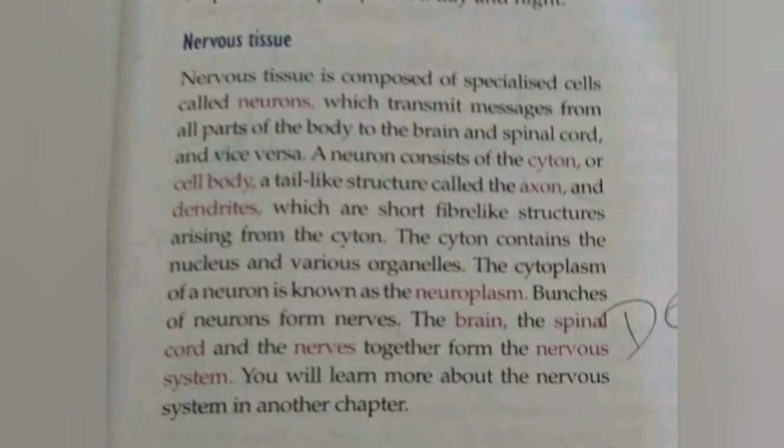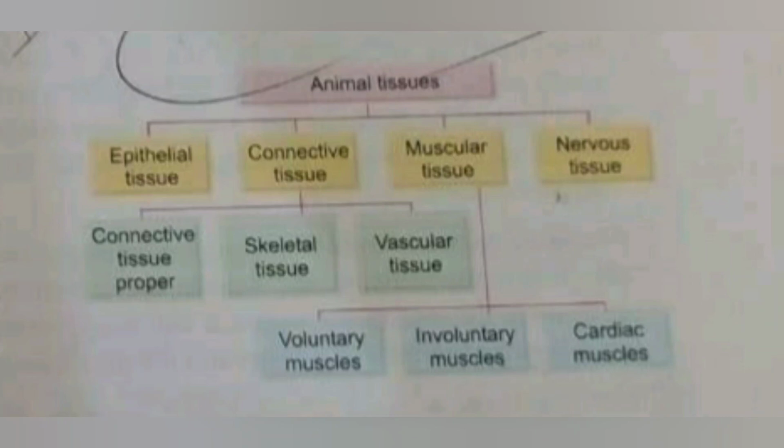So children, we have revised the various types of animal tissues, that is epithelial, connective, muscular and nervous tissue. Further, the connective tissues are classified into connective tissue proper, skeletal and vascular tissue, and the muscular tissues into voluntary, involuntary and cardiac muscles. So with this, our first unit in biology is completed. It talks about the different kinds of tissues in our body as well as in plants.